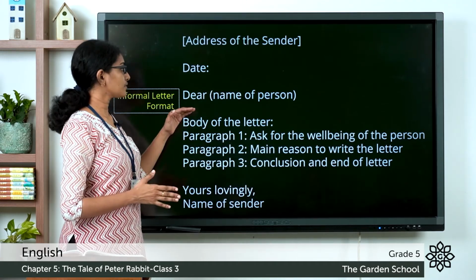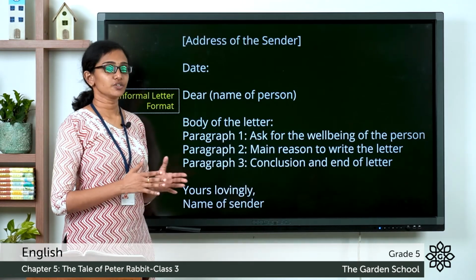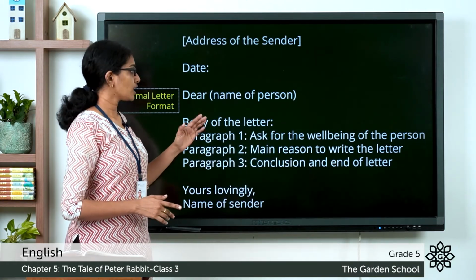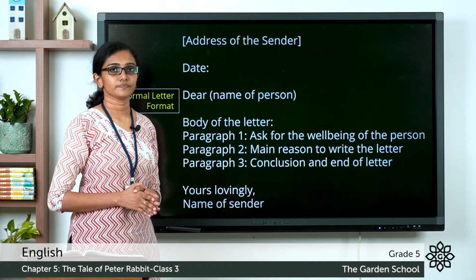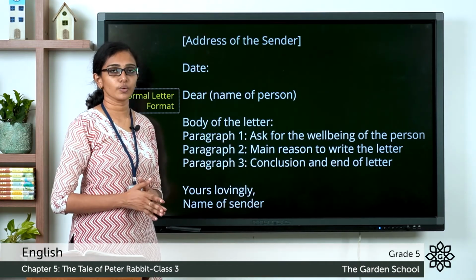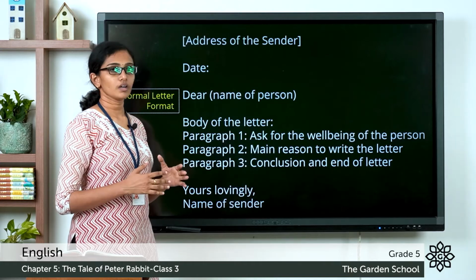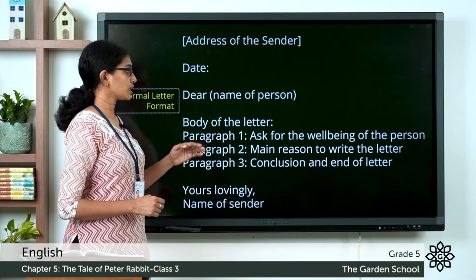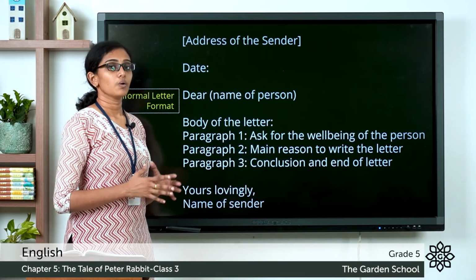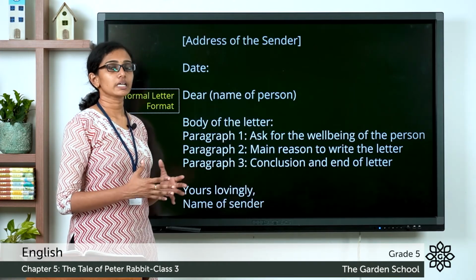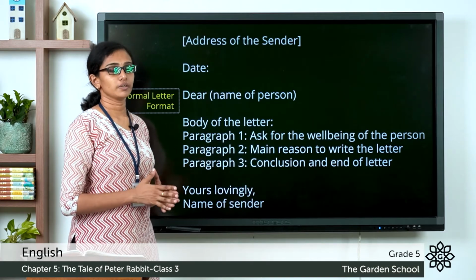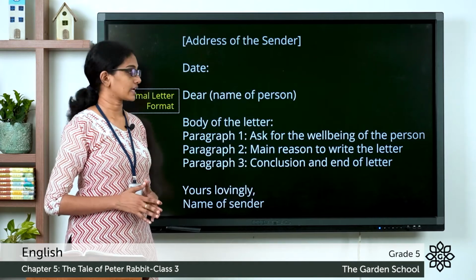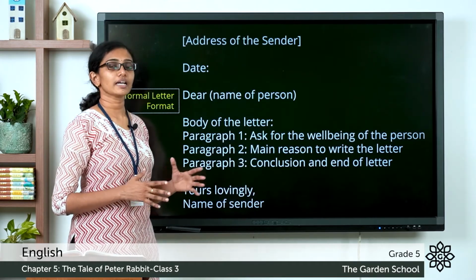And below the greeting, you have to write the body of the letter. And generally, write the body of the letter in 3 paragraphs. In the first paragraph, you have to ask for the well-being of the person. How this person is, how he or she is doing, and what is happening with their life. And in the second paragraph, you have to describe why you are writing that letter. What is the main reason for writing such a letter to that person? That you have to describe in the second paragraph. And in the third paragraph, you have to write the conclusion and end the letter.